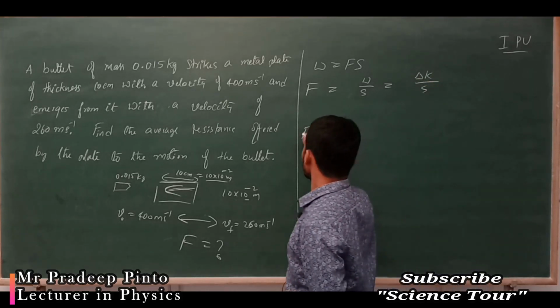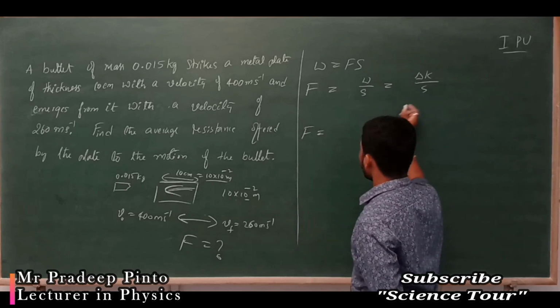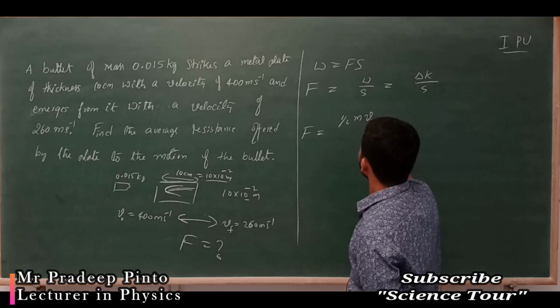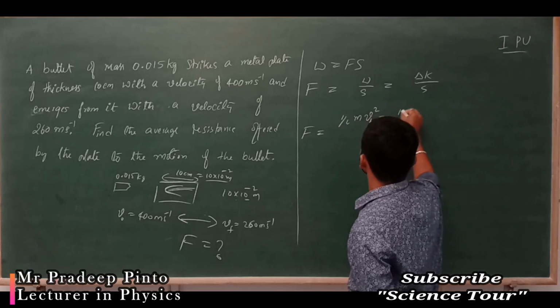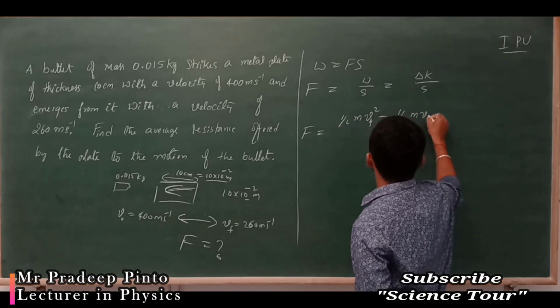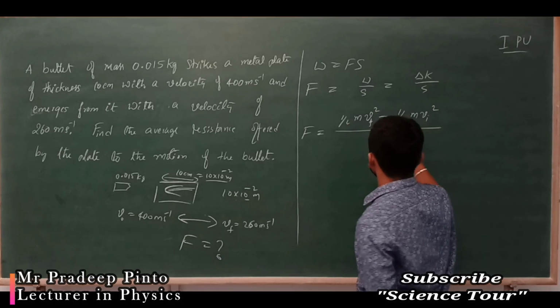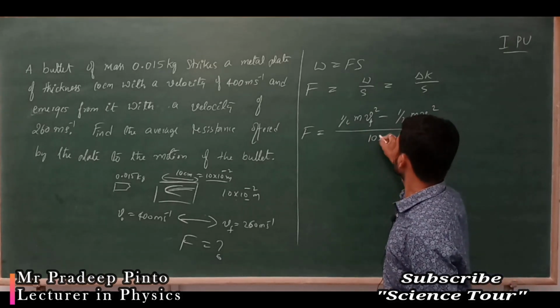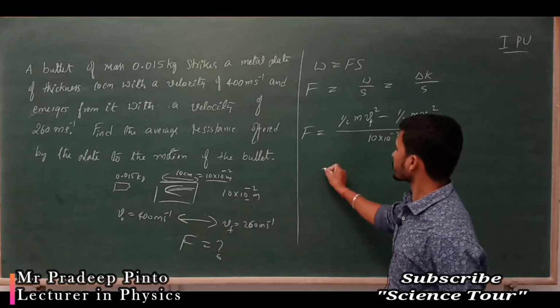So force is equal to the change in kinetic energy, half m v final square minus half m v initial square, divided by the distance, that is 10 into 10 to the power minus 2.